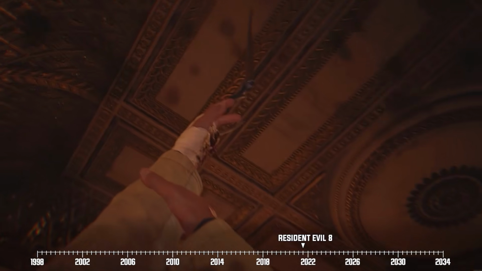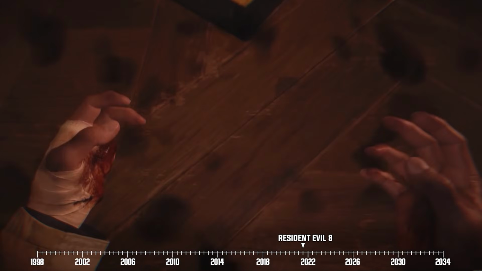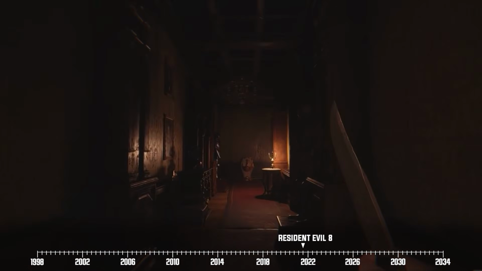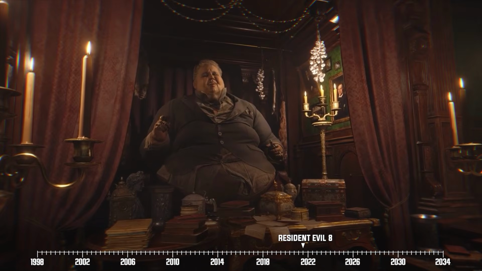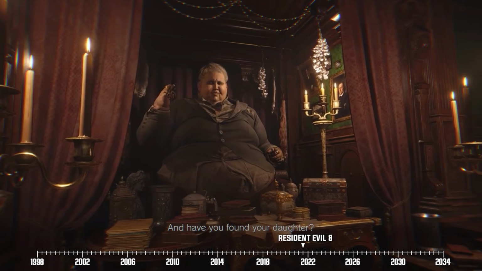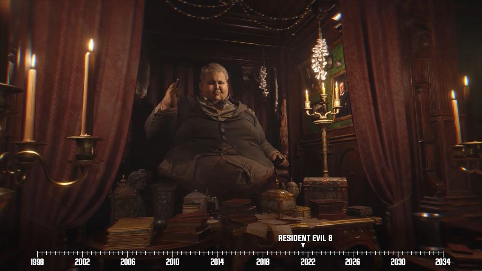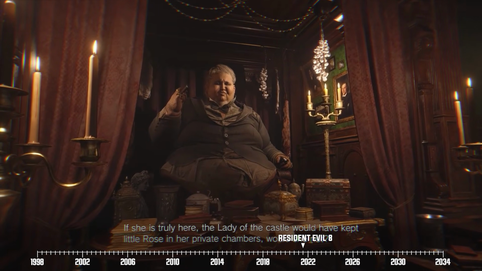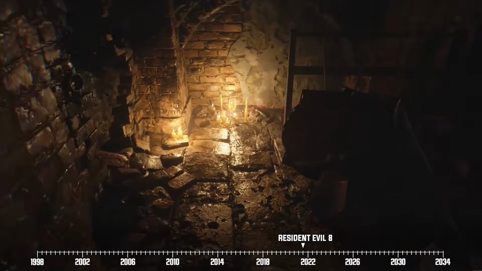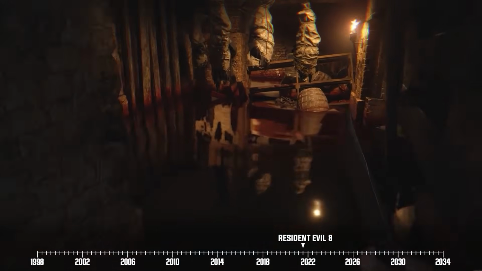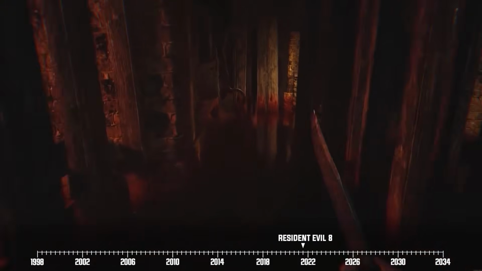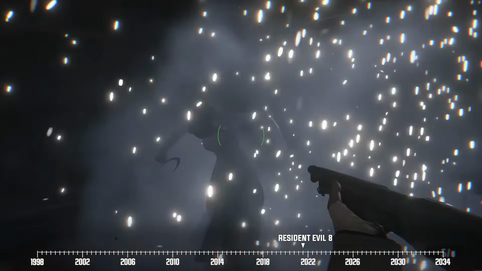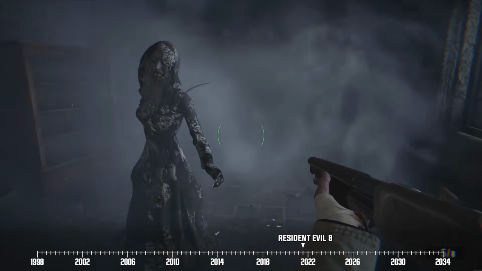He seizes this opportunity to make an escape, and after a bloody struggle, Ethan frees himself from captivity and proceeds to look for his daughter once more. He meets the Duke once again, who not only sells him some wares this time, but also gives him valuable information about Rose. According to the Duke, Rosemary is currently being held inside Lady Dimitrescu's private chambers. Exploring the castle, Ethan learns more details about this freaky stronghold, like how the Dimitrescu family distills human blood and turns it into wine. On the bright side, Ethan manages to take out Bella when they get into a scuffle.